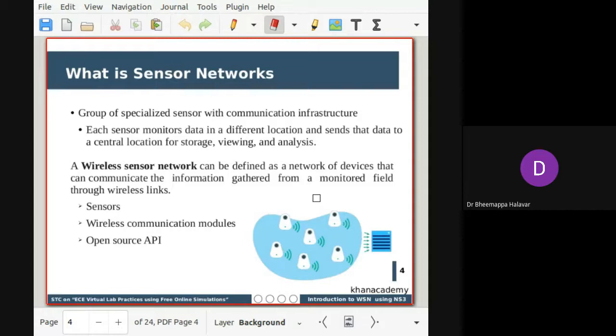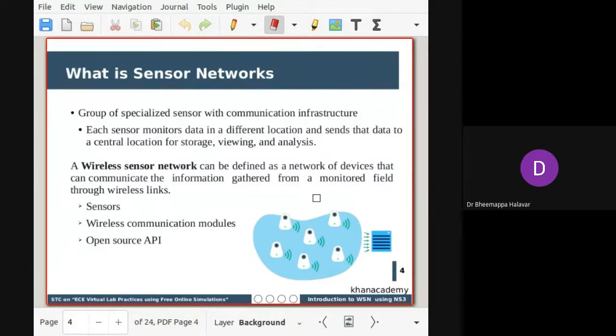Then what are the components involved in a wireless sensor network? As I said already, there should be a sensor, and each sensor should have a wireless communication model. Then we should have an open source API model, which in turn extracts the information coming from all the sensor nodes. It has to be taken through an API and processed at the web, for example, at a host machine. To process at the host, we should have a common API.